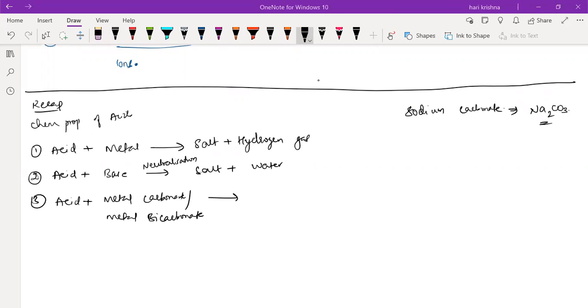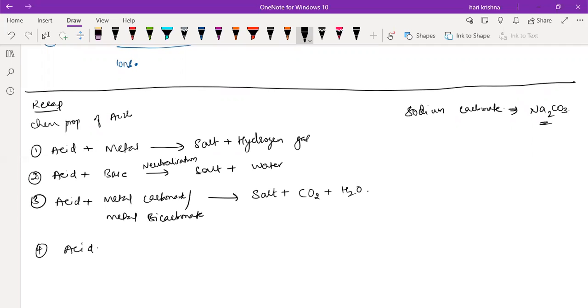Krishna, what you will get? Krishna Pranav, what you will get? Sir, salt you will get. Salt plus carbon, not carbon. You'll get carbon dioxide and water. Okay.